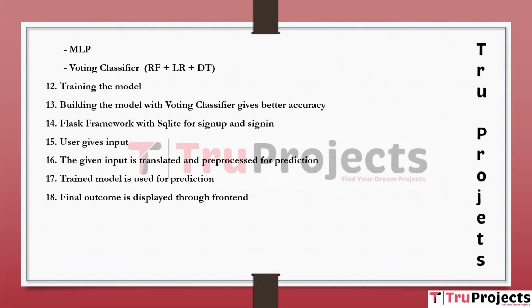18th module is final outcome is displayed through the front end. This step involves displaying the sentiment prediction results to the user through the web application's front end, providing insights into the sentiment associated with the input text.